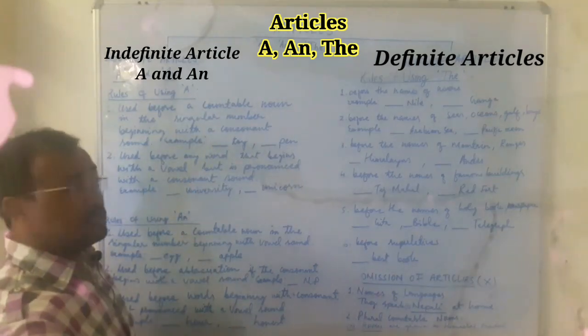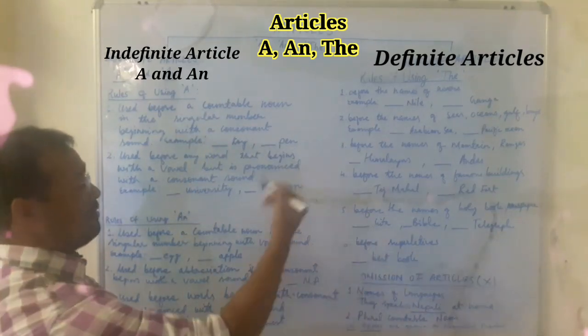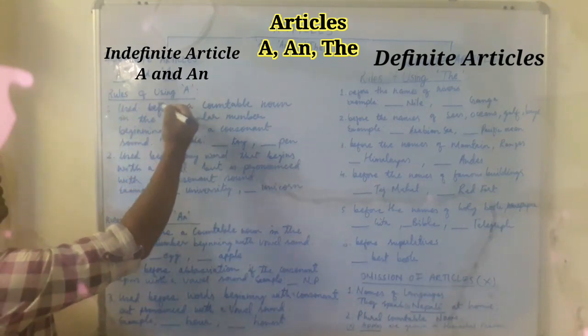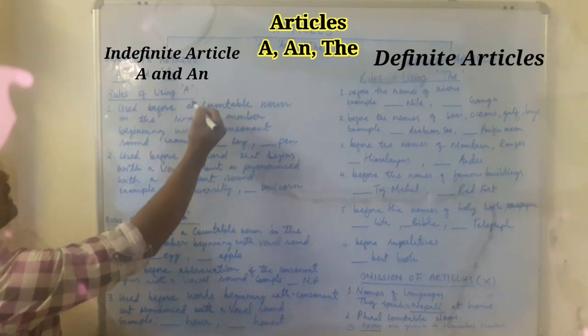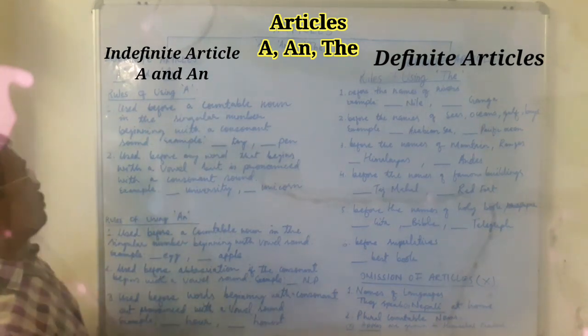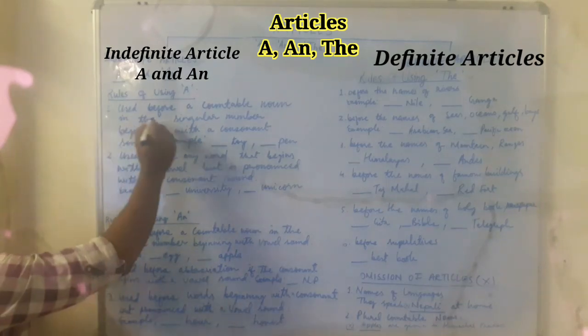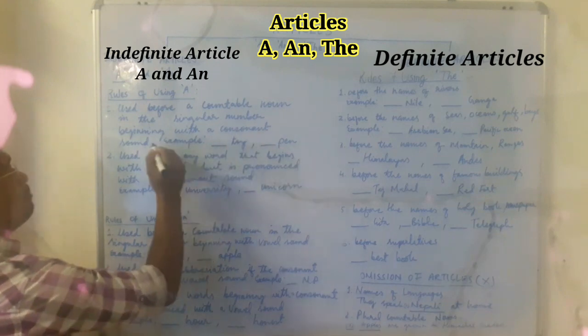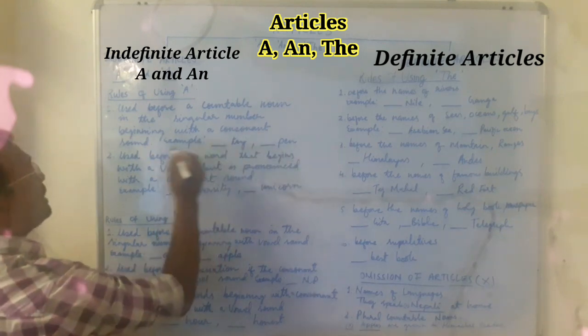There are various rules in the articles, so some I have taken here. First of all, rule number one, rules of using a. Now where to use the article a? Rule number one says use before a countable noun in the singular number beginning with a consonant sound.